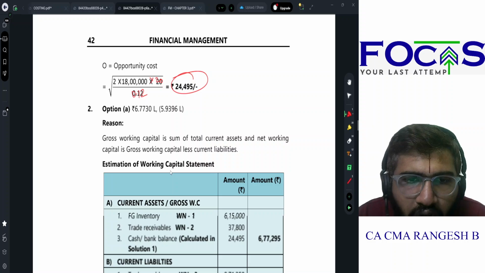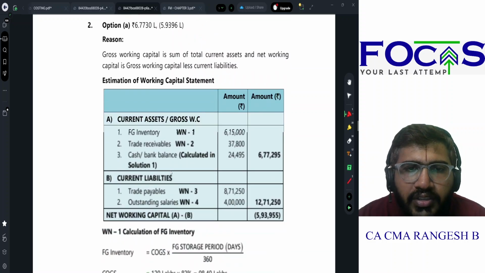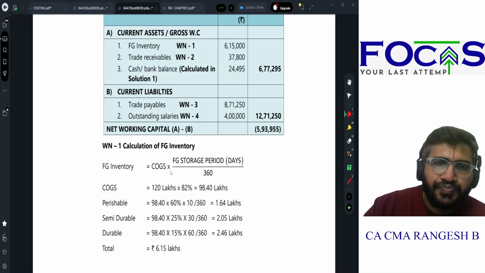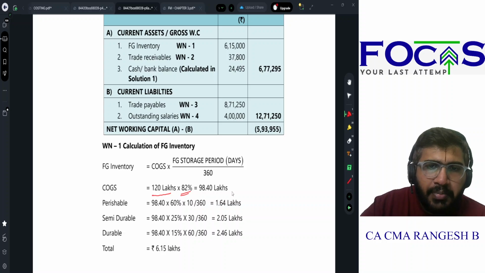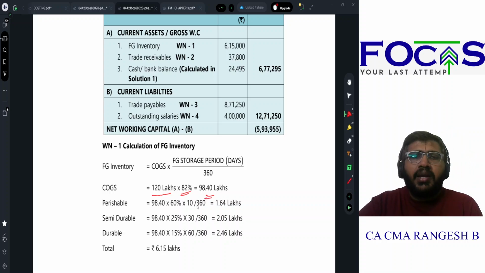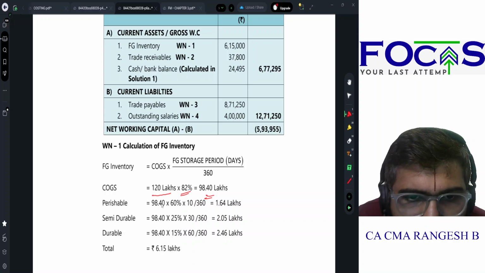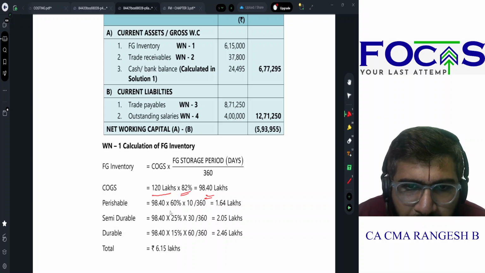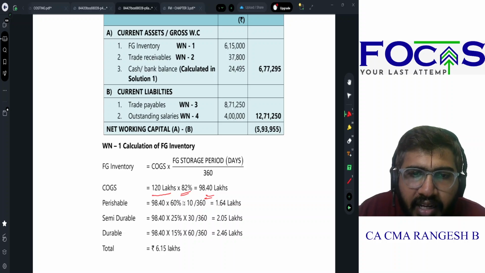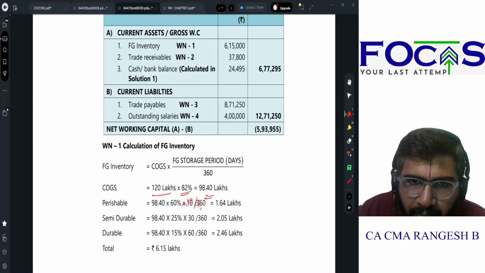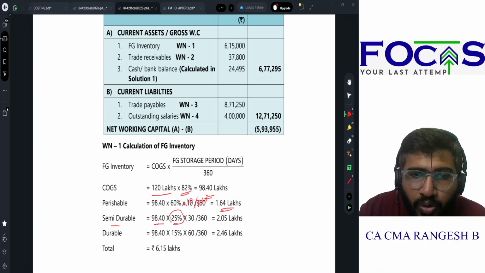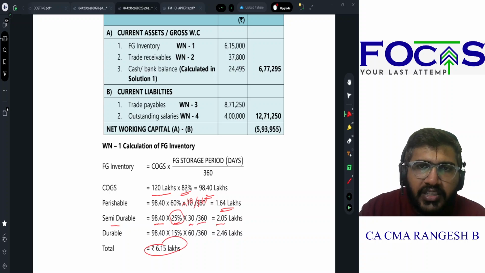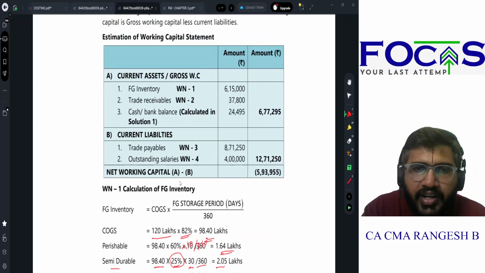Second, what have they asked? Gross working capital and net working capital. How much FG inventory will there be? COGS is 120 lakhs into 82%, because 18% is my gross profit. So 98.4 lakhs. 60% will be perishable, and for this I will hold 10 days inventory. So 10 by 360, 1.64 lakhs. Semi-durable: 98.40 into 25% into 30 by 360, 2.05. If you add all of this, it comes to 6.15 lakhs. That is my FG inventory.